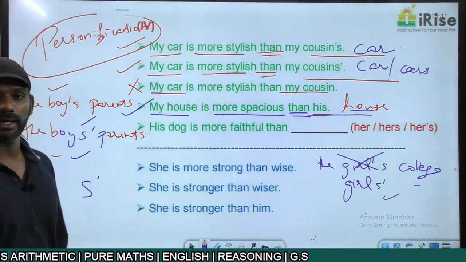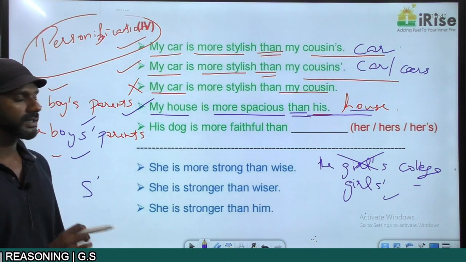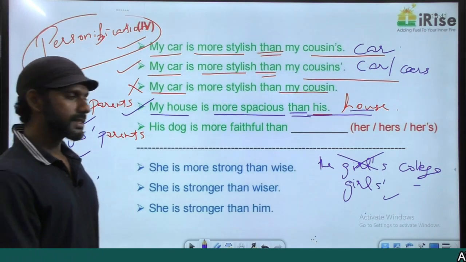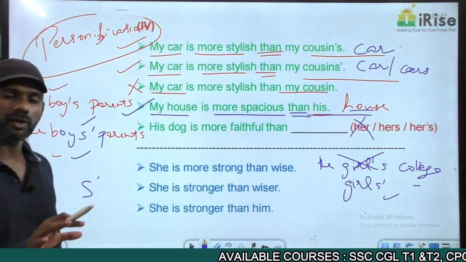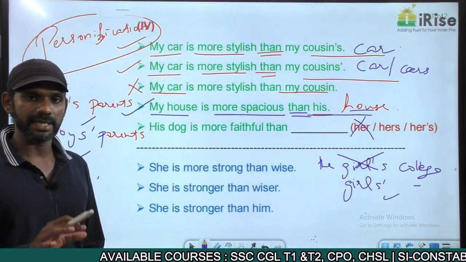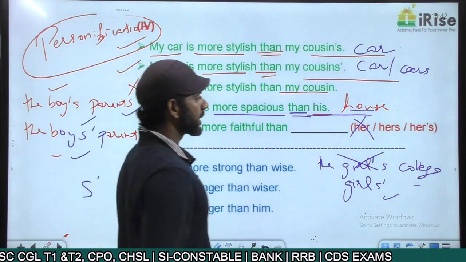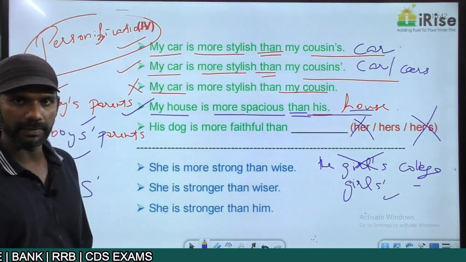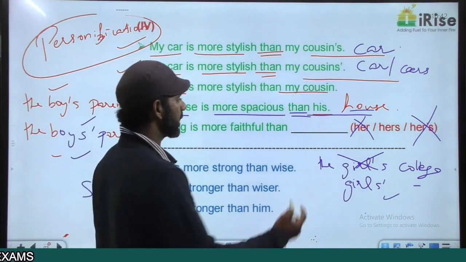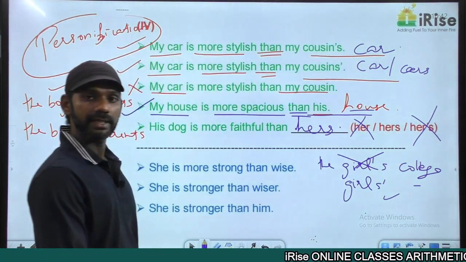Come to the last one. I give a blank here. His dog is more faithful than dash. Now his dog is more faithful than her means we are comparing his dog with her. Two similar entities have to be compared, so that is eliminated. Option 3 is eliminated. There is nothing in English like her apostrophe S. I told you this, eliminated. Now we have only one option left. His dog is more faithful than hers.